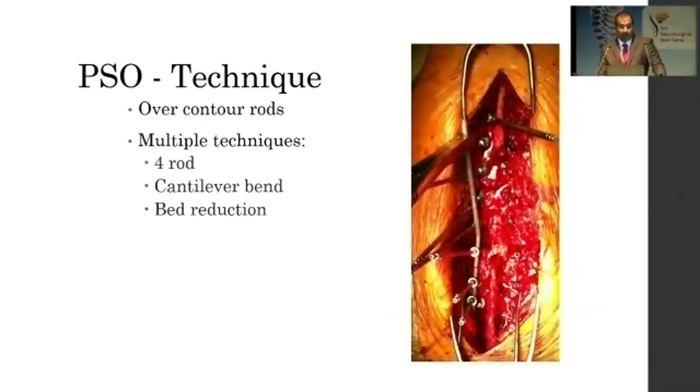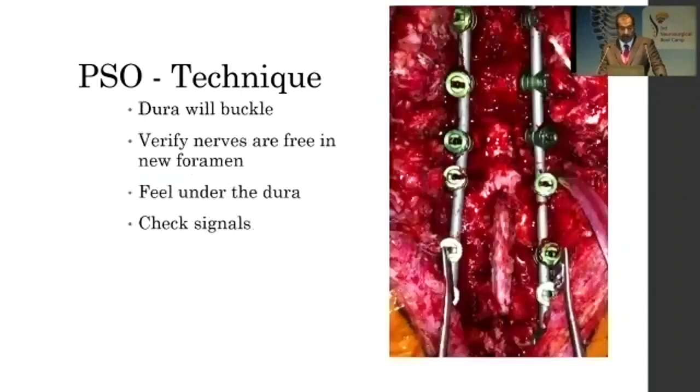Overcontour the rod and multiple rod techniques can be used. You can use 4 rods, cantilever bending, or bed reduction to achieve your reduction. Dura will buckle when you reduce it. You have to keep in mind that the nerves are free, and you should feel under the dura that there's no anterior compression or bony spurs, and check for signals on your monitoring.